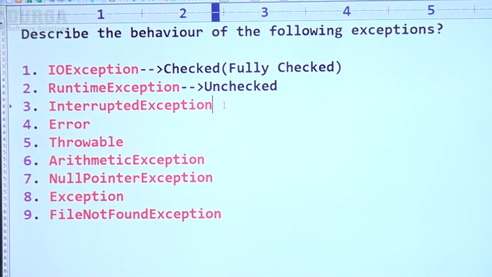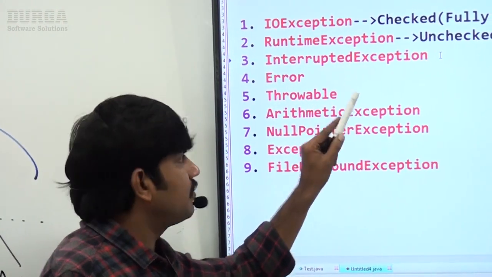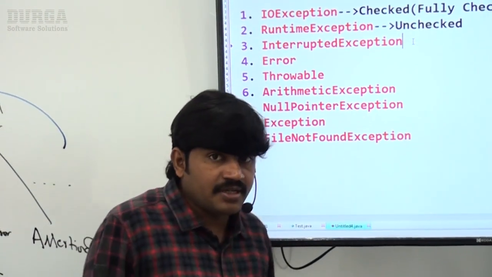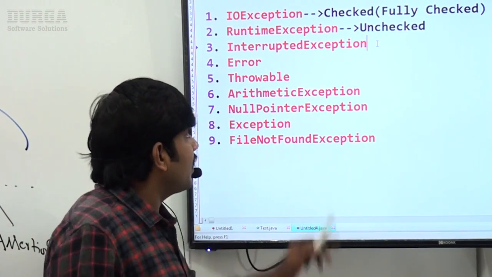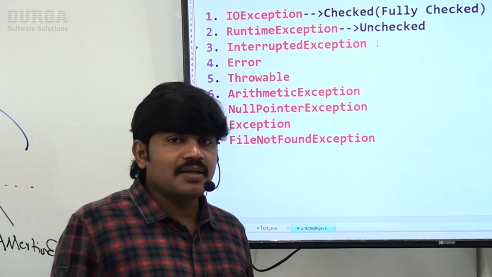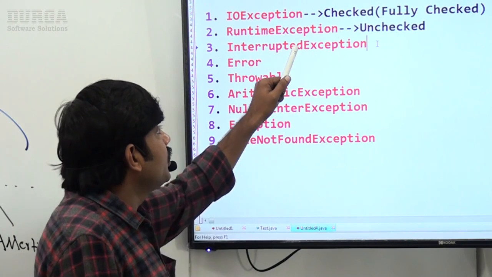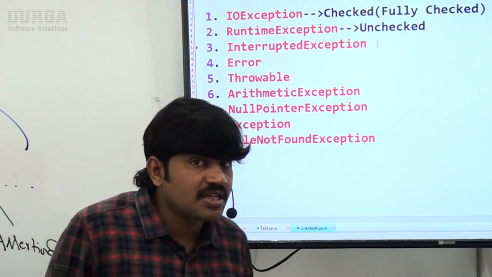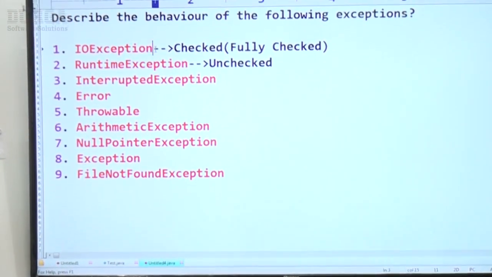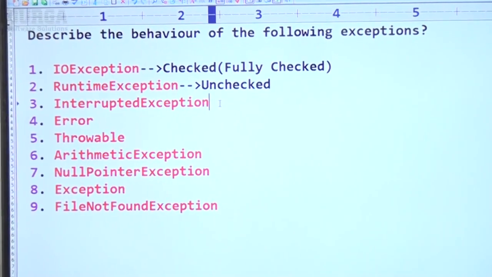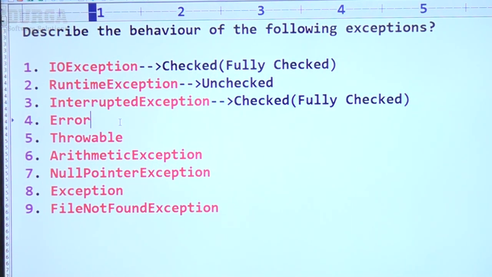Unchecked. Okay. Sir, now what about InterruptedException? InterruptedException is not under RuntimeException, is not under Error. That's why it is checked, and it does not have any child. If any child is there, it is also checked. That's why it is fully checked. InterruptedException is a fully checked exception. It is checked and at the same time fully.